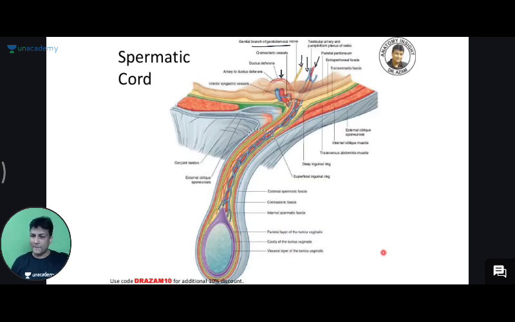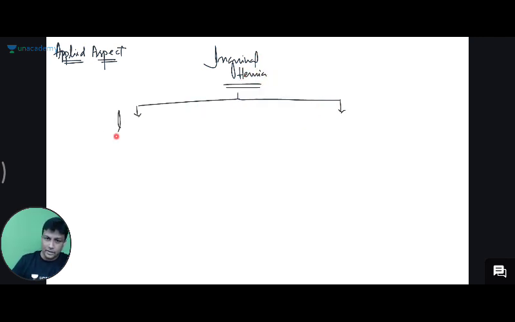Yes, why? Because please write down the heading there as applied aspect here, sir. Why should you learn this topic so much crystal clearly here? The clinical correlation, applied aspect here is hernia. Which hernia? Inguinal hernia, guys. Inguinal hernia will be actually of 2 types, sir. One will be the indirect inguinal hernia. Another one will be the direct inguinal hernia.